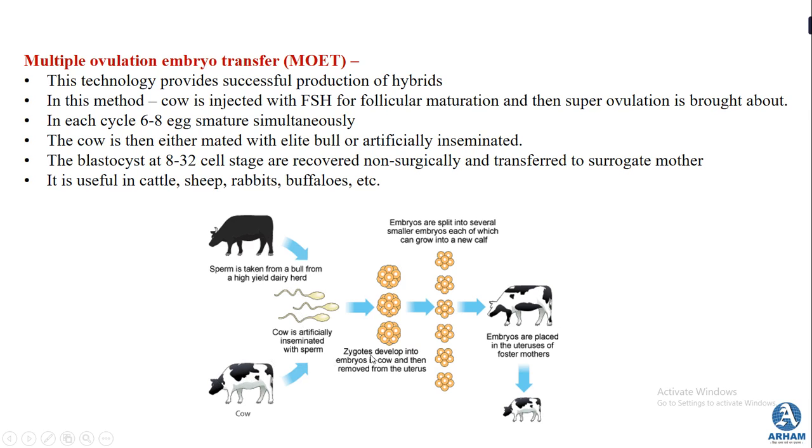and then there is zygote formation into the embryo in the cow, and then it is removed from the uterus. The embryo at the 8 to 32 cell stage is removed and recovered non-surgically, and then it is transferred to the surrogate mother. Suppose this is the surrogate mother, so these embryos are split and transferred to the surrogate mother, and this is useful in cattle, sheep, rabbit, buffaloes, etc. So multiple ovulation takes place and then the embryo is transferred. So this is one method.